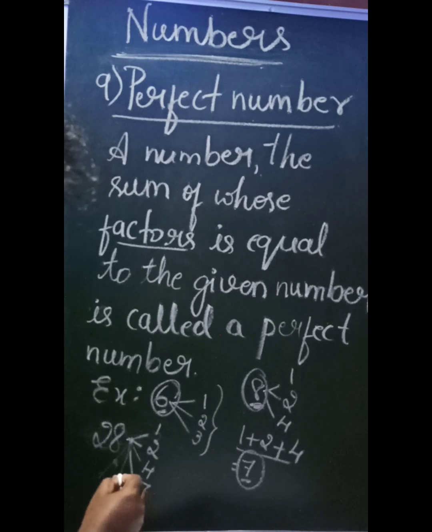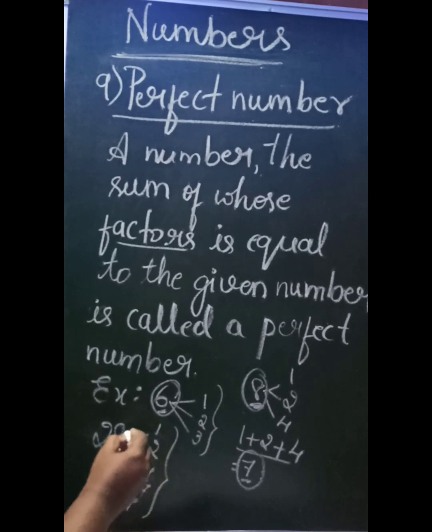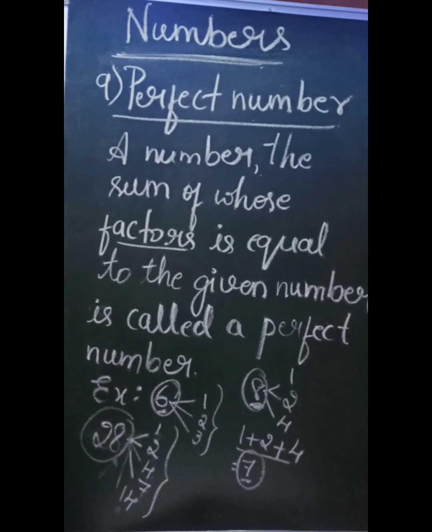So the factors of 28 are 1, 2, 4, 7, 14. Add all these and see whether we get 28 or not. 14 plus 7, 21. 21 plus 4, 25. 25 plus 2, 27. 27 plus 1, 28. So 28 forms a perfect number. This is another type of number that we have.